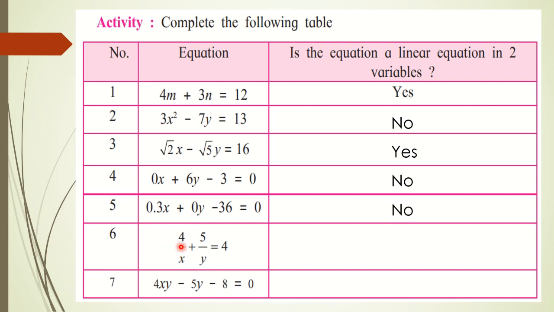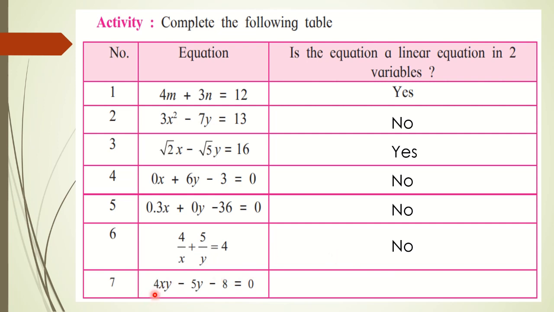Next, 4 upon x plus 5 upon y is equal to 4. Now see here, you can observe that two variables are present, x and y. Okay, but they are in the denominator. If we take them to the numerator, then the degree will become -1, which is not allowed. We know that the degree should be 1. Okay, so here since x and y are present in the denominator, this is not a linear equation. So the answer is what? No.